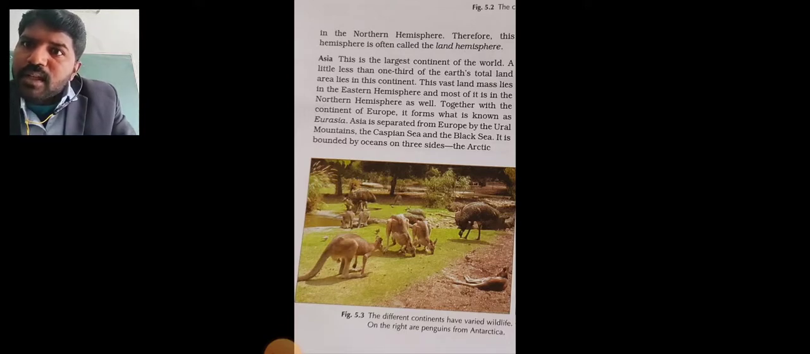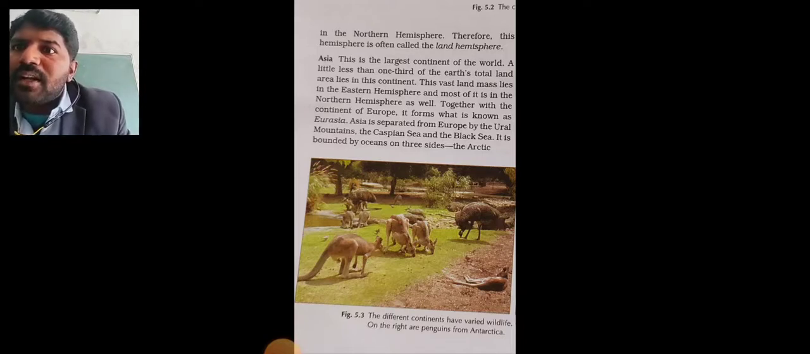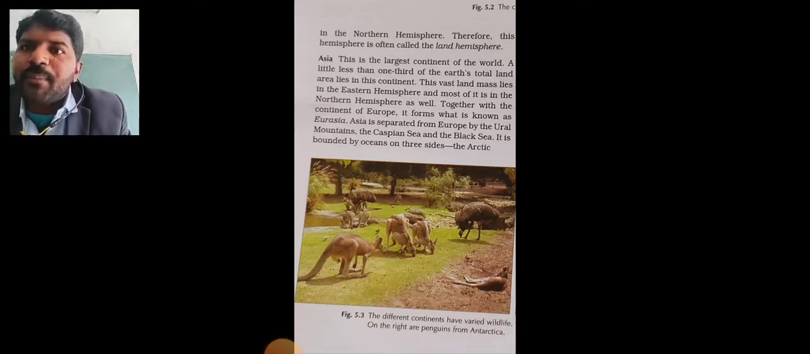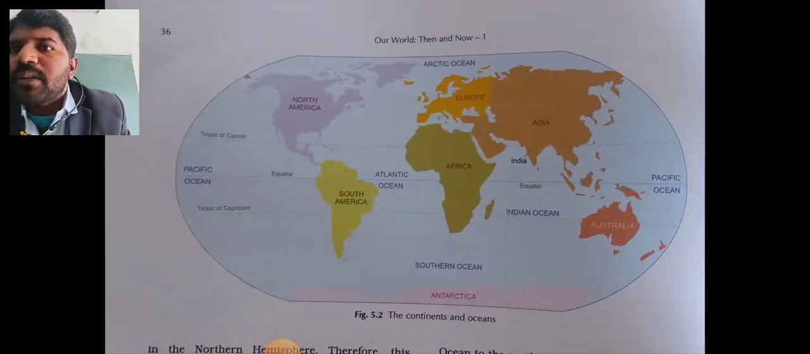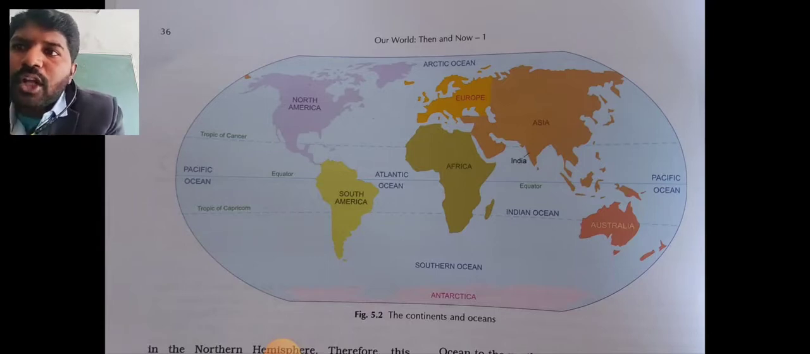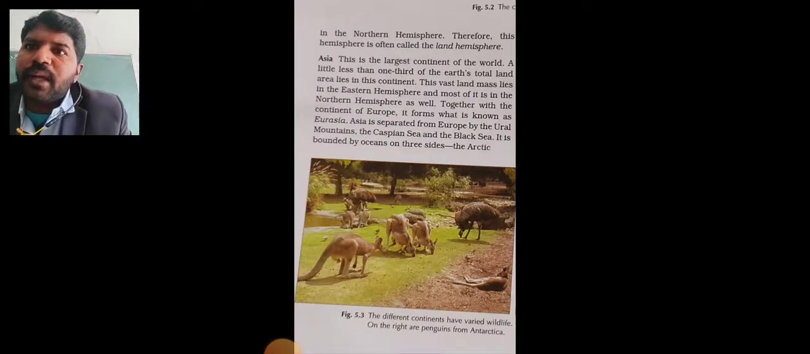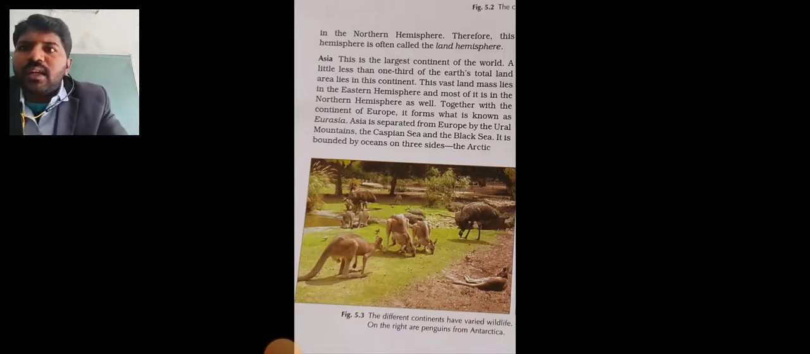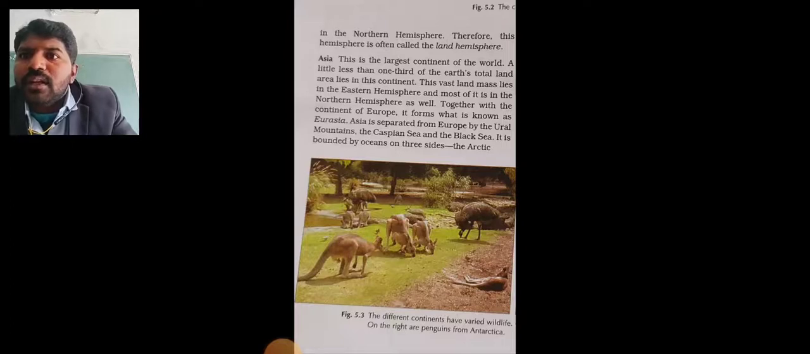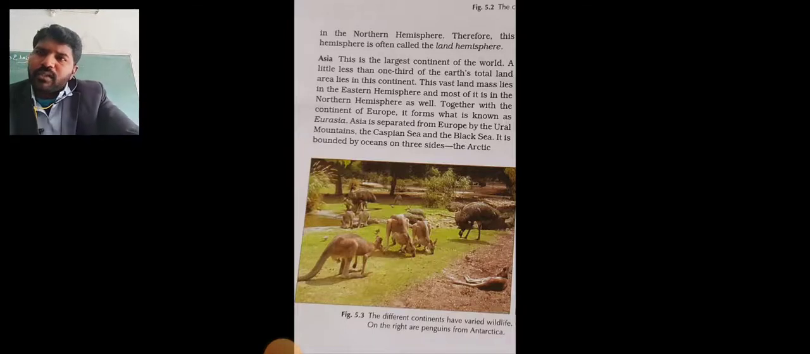This vast land mass lies in the eastern hemisphere and most of the northern hemisphere. Together with the continent of Europe it forms what is often known as Eurasia. Asia is separated from Europe by the Ural Mountains, the Caspian Sea and the Black Sea. You see the brown and yellow here: the Ural Mountains, the Caspian Sea and the Black Sea dividing it.